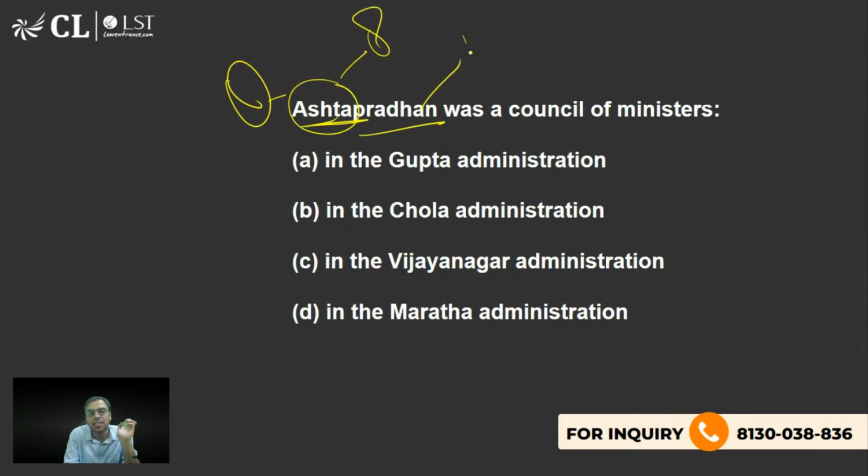द नेक्स्ट इज द कांसेप्ट ऑफ अष्ट प्रधान। अष्ट मतलब होता है 8, Pradhan matlab ministers, was a council of ministers in the Gupta administration, Chola administration, Vijayanagara administration, Maratha administration. Please tell me. Yes, Kushagra Satsena, you're right.